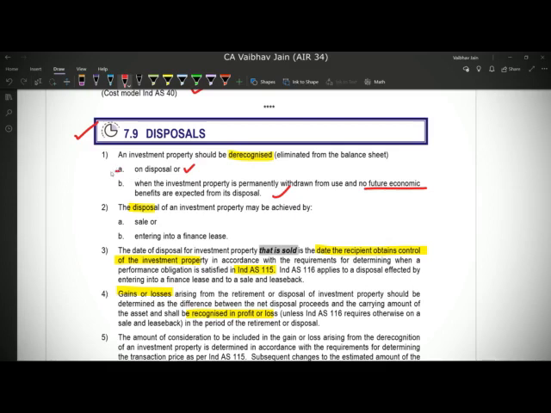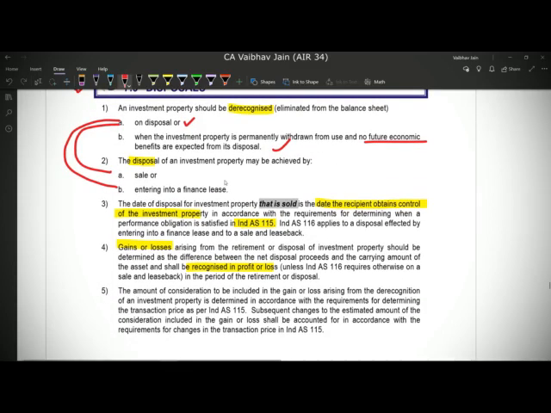So a disposal can arise in two cases, either due to sale or due to entering into a finance lease. If we give the asset on finance lease, Ind AS 116 clearly specifies that the lessor should de-recognize from his books and the lessee should recognize in his books. Although after Ind AS 116, in operating lease also the lessee recognizes in his books. Anyways, disposal occurs in two cases, first is sale or second is entering into a finance lease. In both of these cases, or in case where there is no future economic benefit, the entity shall de-recognize the investment property from its books.